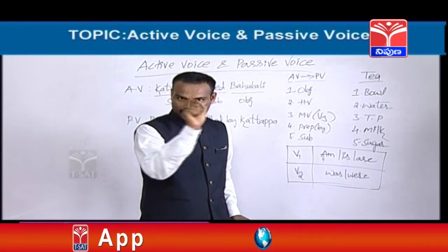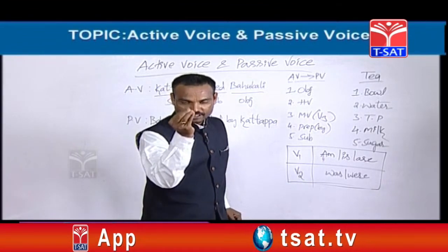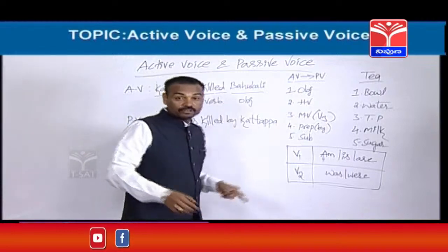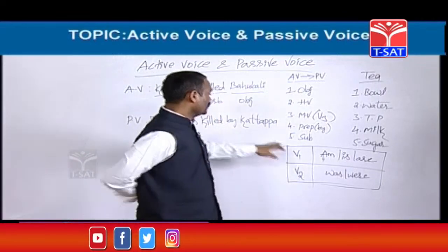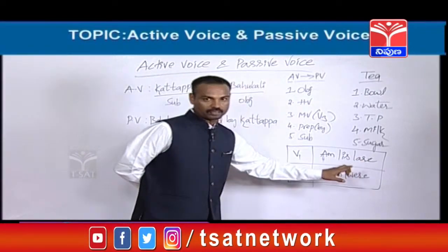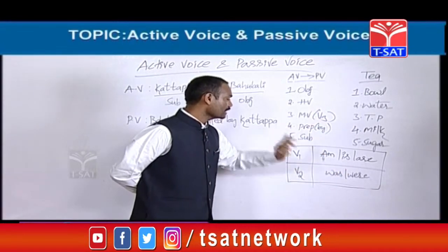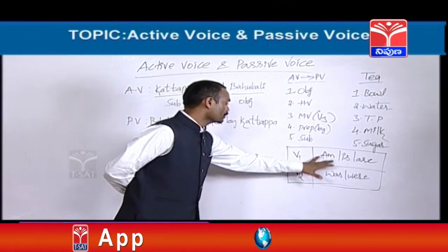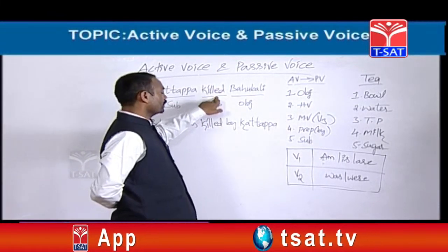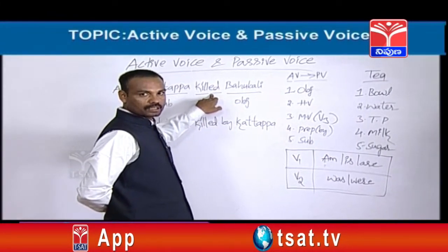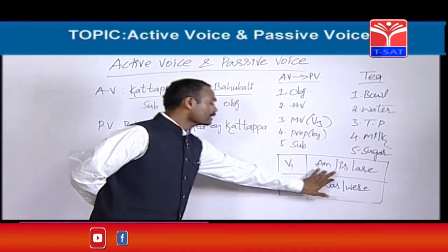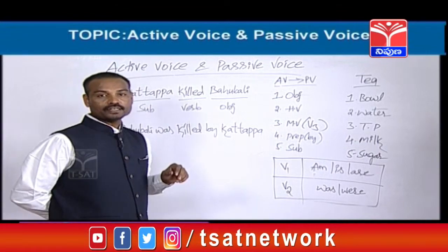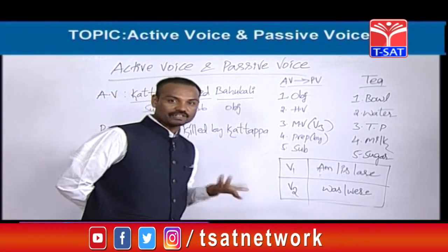Whenever you don't find any helping verb in the active voice, the sweet technique is, again you should depend upon the main verb. If the main verb is in the first form, you should take am, is, or are. HV means helping verb. These are also called B forms. So whenever you find V1, if the verb is in the first form, you can select any one of these three. Okay. Is it V1 or V2, friends? Kill is V1, killed is V2.